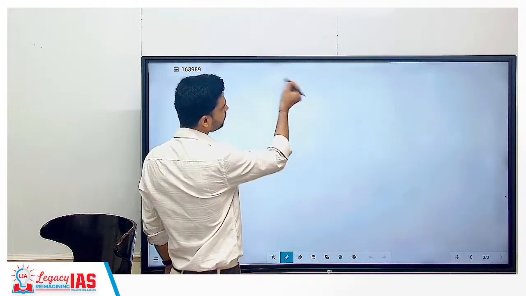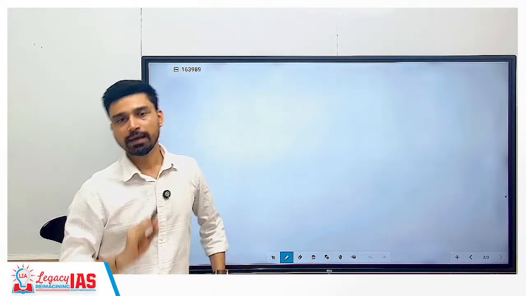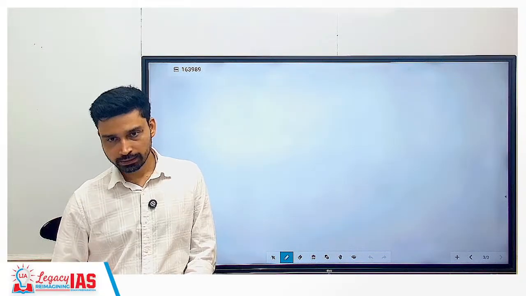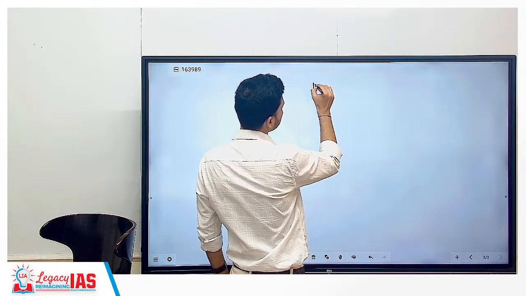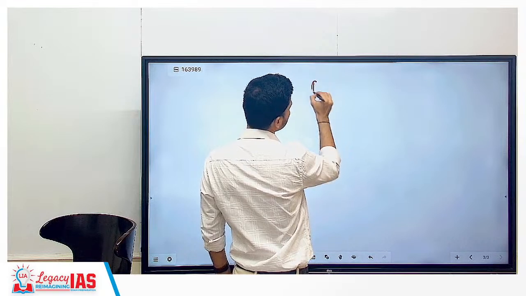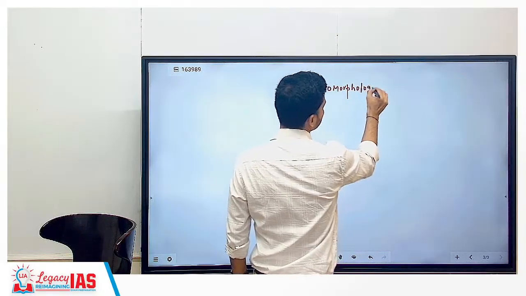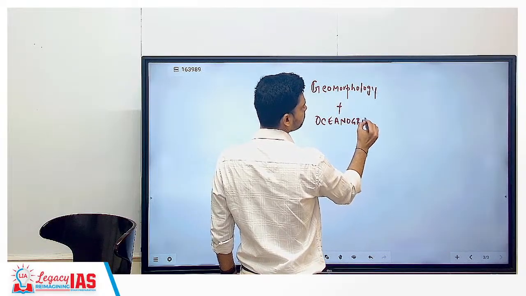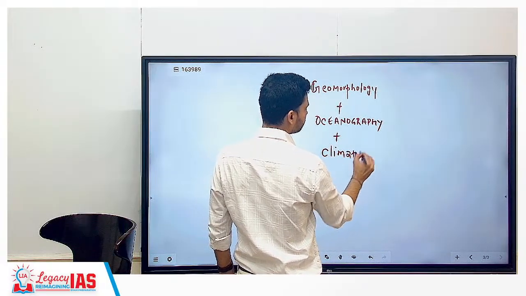That overall concludes the 3rd part. What is the 3rd part? Climatology. Study of which region? Atmosphere. Right. So lithosphere, geomorphology, hydrosphere, oceanography, and atmosphere, that is climatology. So now, if you combine all of this together, for example, geomorphology plus oceanography plus climatology.